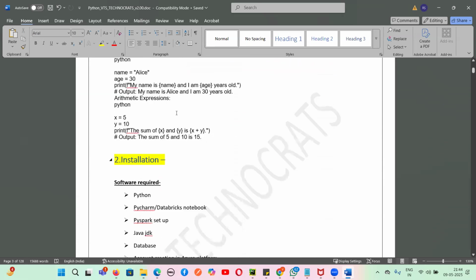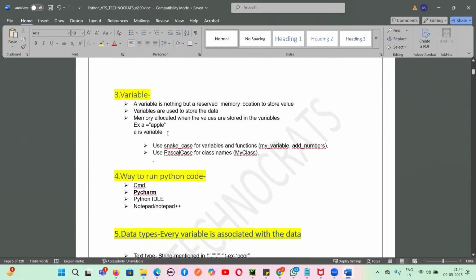And then we went to something called variables, guys. I told you a variable will assign some memory to store the values. Variables are used to store the data, and memory is allocated when the values are stored in the variables. So a equals apple, so a is a variable. For the naming convention, we use snake case for variable names, and for class we use Pascal case.